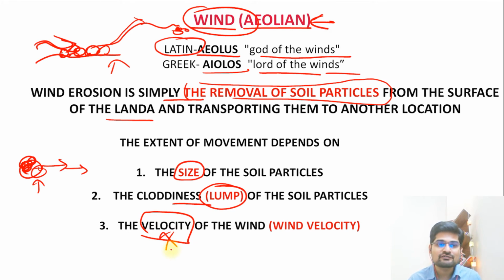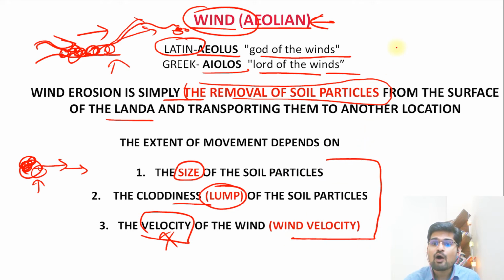The velocity of wind, that is, the direction of wind in a particular area along with its speed, is important. That is what we study as wind velocity. If it is not high in velocity, it will not be able to carry these weathered rock materials or soil particles to a longer distance. So how far a particle will travel depends upon these three factors. That is important here in wind or aeolian erosion.